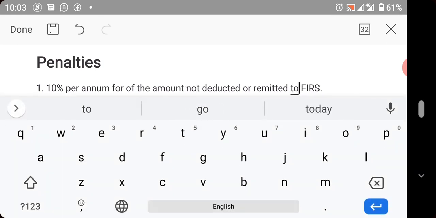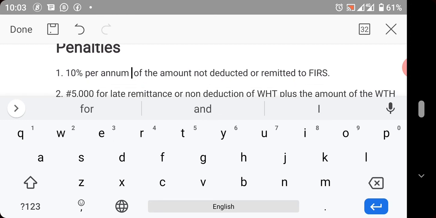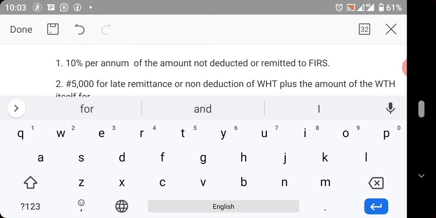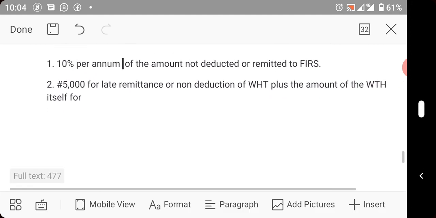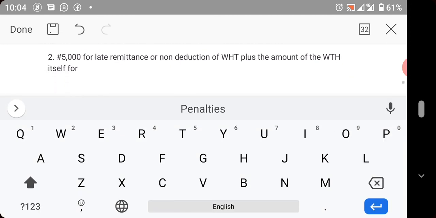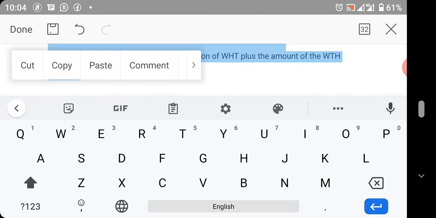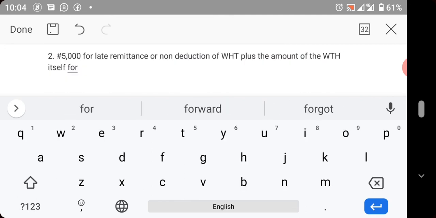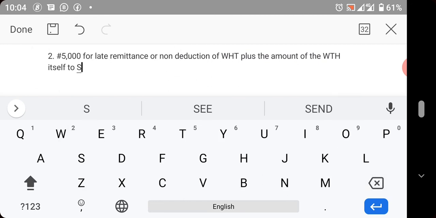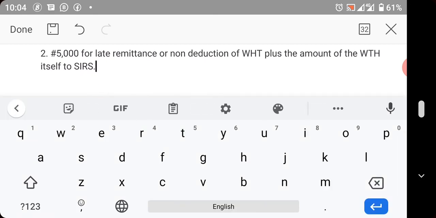There is also 5,000 for late remittance or non-deduction of withholding tax, plus the amount of the withholding tax itself, to SIRS.